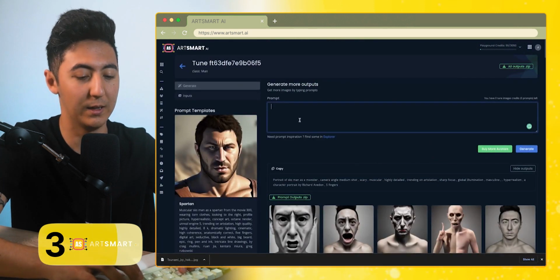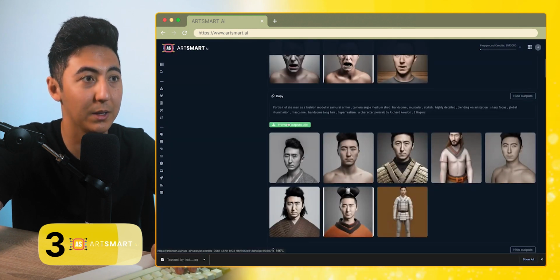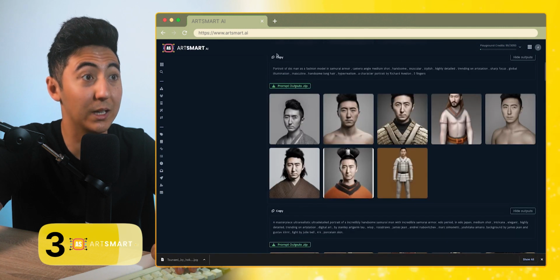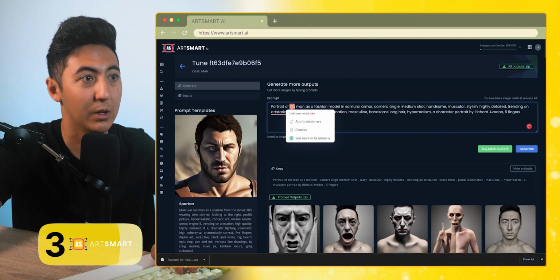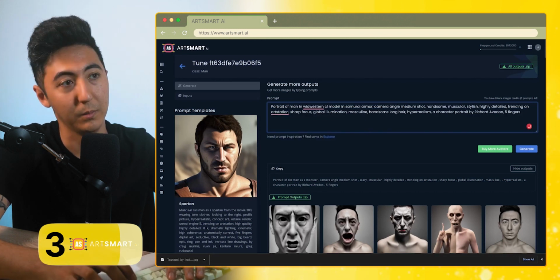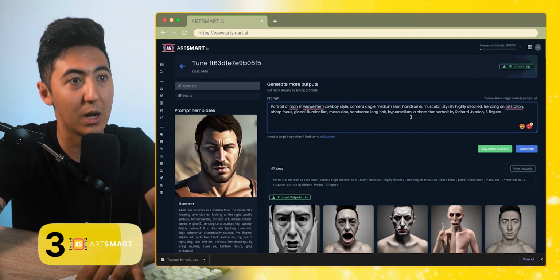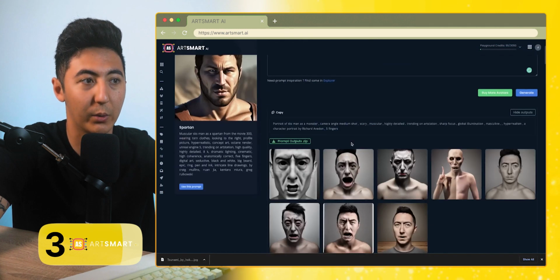If I wanted to say Midwestern style, one of the hacks that I like to use, I'll copy the output from one of these because it does have a lot more better keywords that I don't usually come up with. So I'm just going to do here, portrait of a man in Midwestern cowboy style. And then it's got the camera angle, medium shot, handsome, muscular, stylish, high detailed, trending, handsome long hair, hyperrealism. And let's just do that. So it says usually takes about 1 to 5 minutes to generate all of these images.